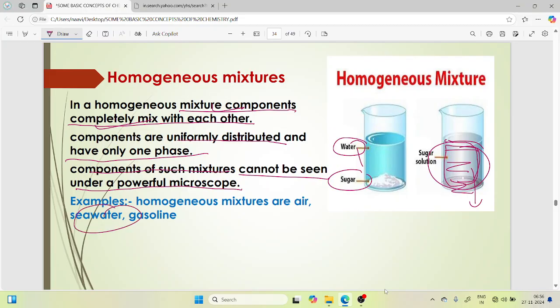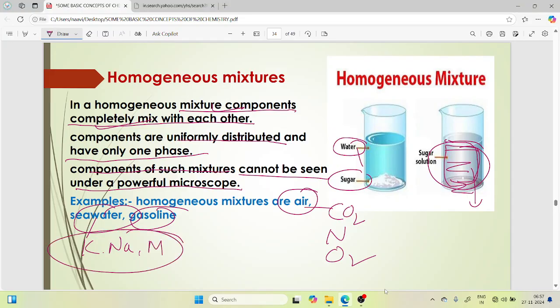Examples: seawater, gasoline, a mixture of air. These are called homogeneous mixtures. In air, we cannot see carbon dioxide, nitrogen, oxygen and other gases separately; we are seeing the mixture of carbon dioxide, nitrogen and oxygen. In seawater also there is a mixture of potassium, sodium and minerals. These elements we cannot separate in seawater.